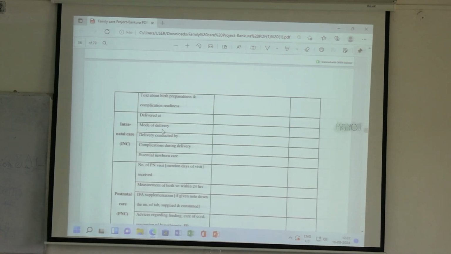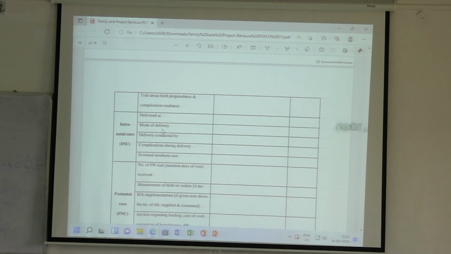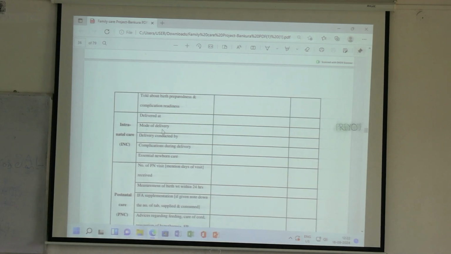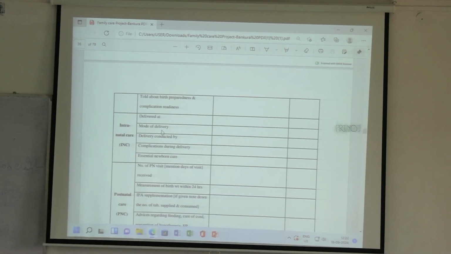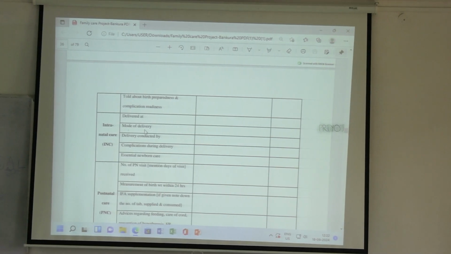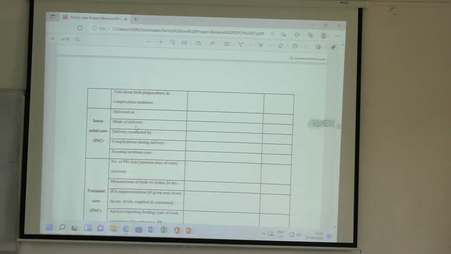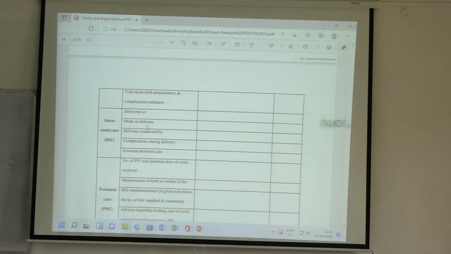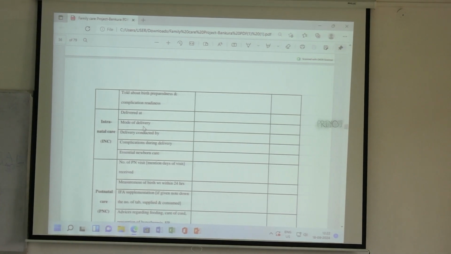Delivery conducted by doctor, ANM or trained attendant, whoever is conducting the delivery. Any complications during delivery present or not, because there might be placenta previa and all these things. And the next is essential newborn care. What is the essential newborn care?